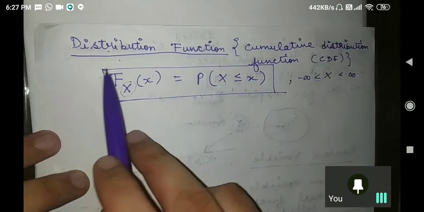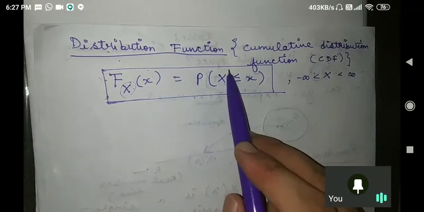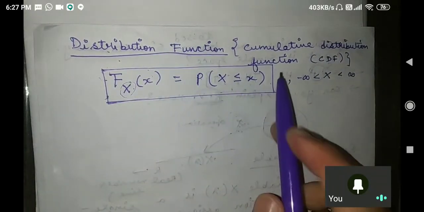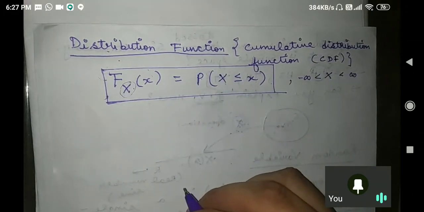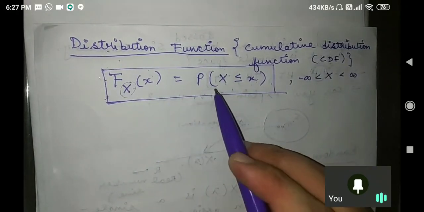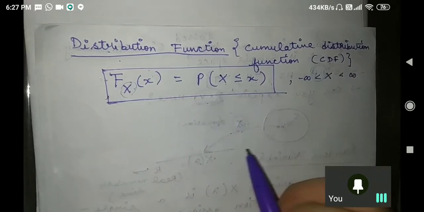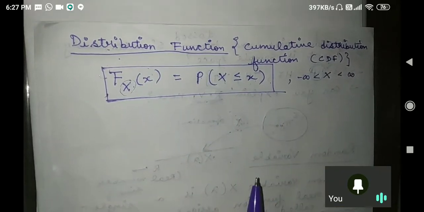It is defined as Fx of x equal to P of capital X less or equal to x. Never confuse this capital X and small x. Usually a student comes to me and asks, sir, you have written capital X and small x, then what is the difference in that? Okay, try to understand it.